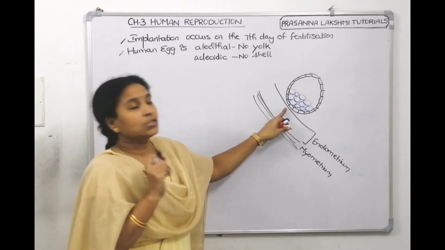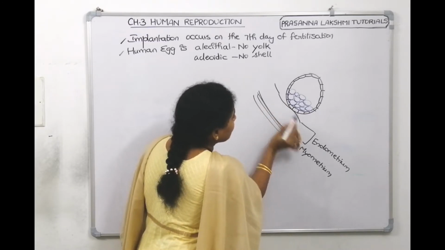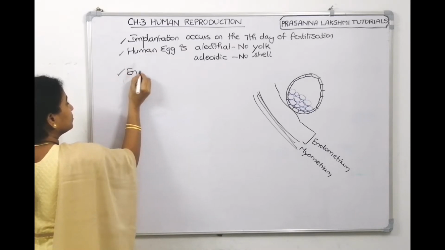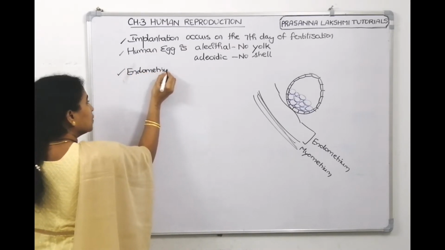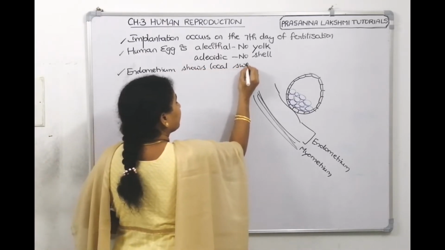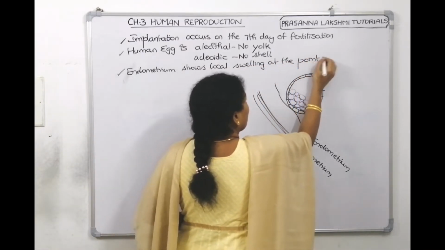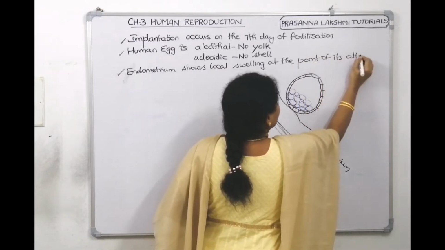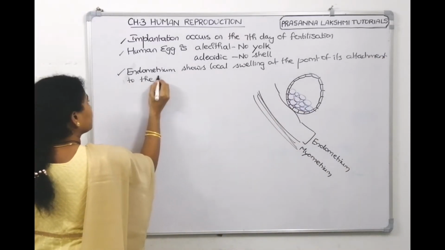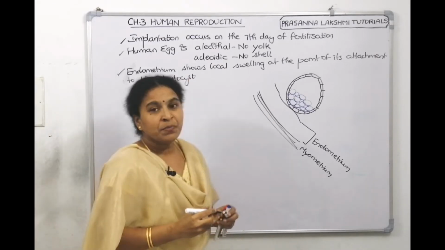So we can write down: the endometrium shows local swelling at the point of its attachment to the blastocyst. The endometrium responded and it is showing swelling there.